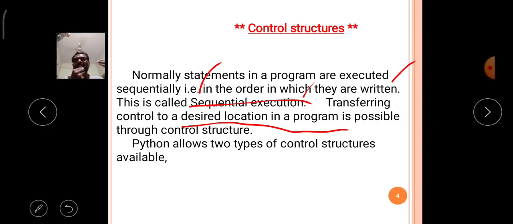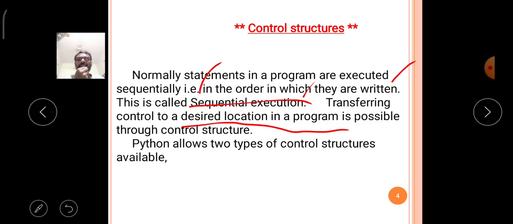According to the requirement of the program, the control will move from one place to another, or a group of statements may be executed repeatedly. This is possible with the help of control structures or control statements in the Python language.